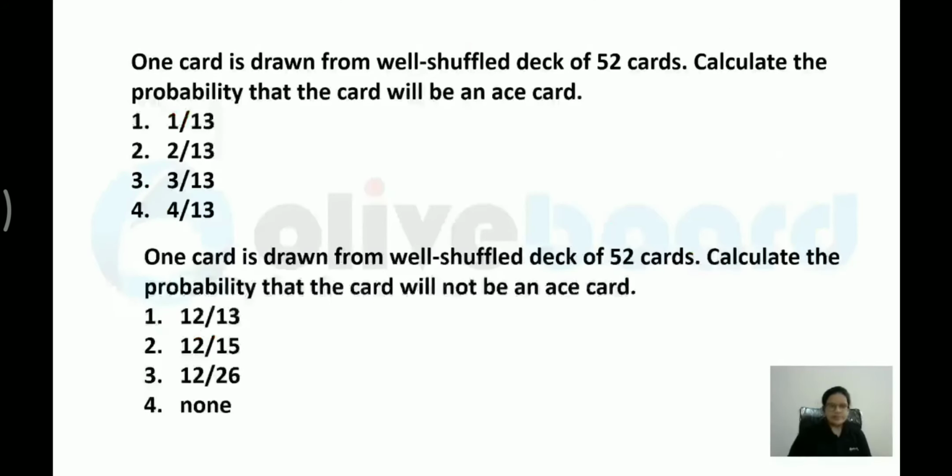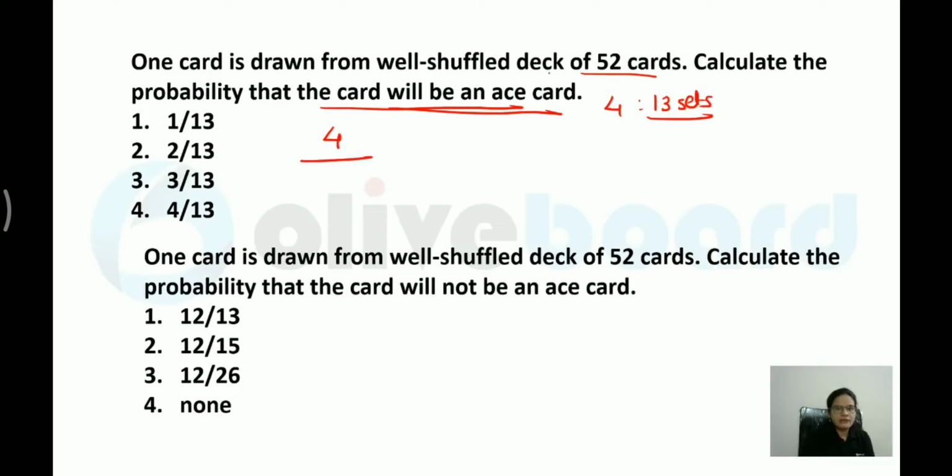Now let me discuss the question. One card is drawn from a well shuffled deck of 52 cards. Calculate the probability that the card is an ace card. Now you know that each set has one ace, right? 13 cards are there in each set, and 4 sets are there. Each one is having one ace, means 4 aces would be there, right? And 52 cards, so total value would be 52. You can calculate this value over here. It is 1 by 13. I hope it is clear.